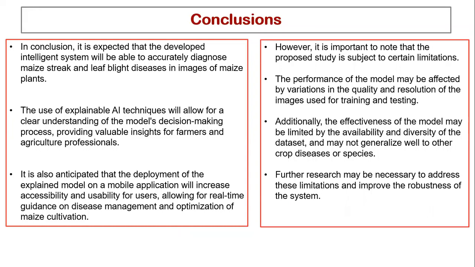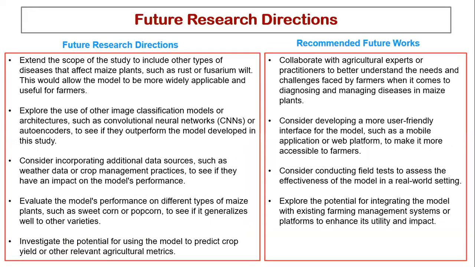However, our system also has limitations. For example, the performance of the model may be affected by variations in the quality and resolution of images. These images will be used for training and testing, and some of them are of low quality because of the cameras that were used when taking those images in the data set. And also the data set is not very large, so this may not help our model to generalize well on crop diseases. So further research will be needed to address these issues.